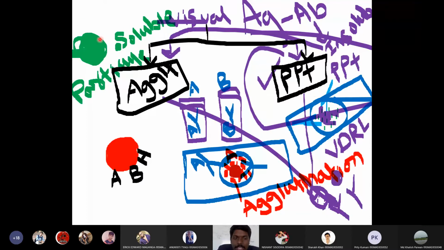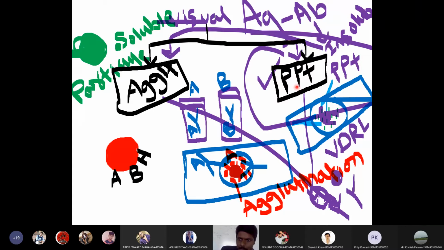first you should know the types of antigens. Here we have two types of antigens. If the antigen is very large, it is called a particulate antigen. If the antigen is very small, it is called a soluble antigen. If an antibody binds with a particulate antigen, the reaction is called agglutination. If a large antigen binds with antibody, that is called an agglutination reaction. If a small, soluble antigen binds with antibody, that is called a precipitation reaction.